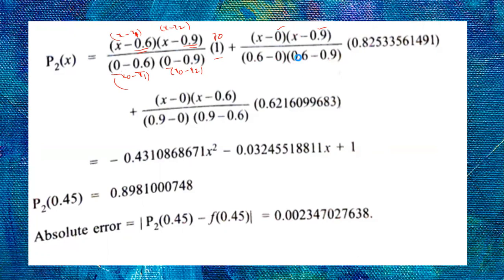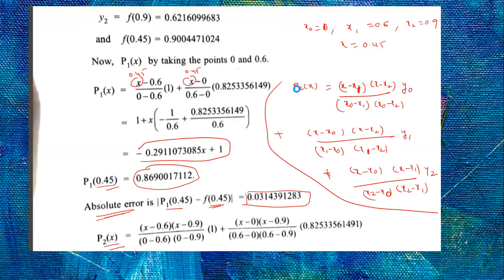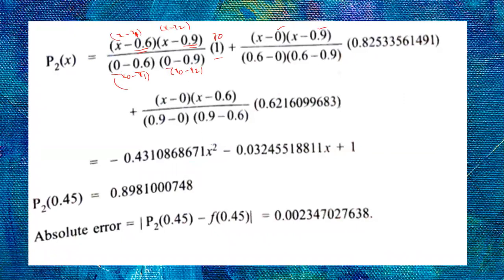So whatever I have written here, substitute. Just simply put x value 0.45 wherever x is there, and you will get this answer. The difference between the function value and this is the absolute error.